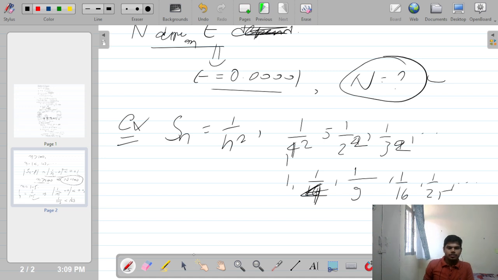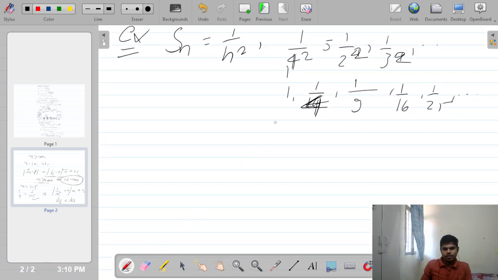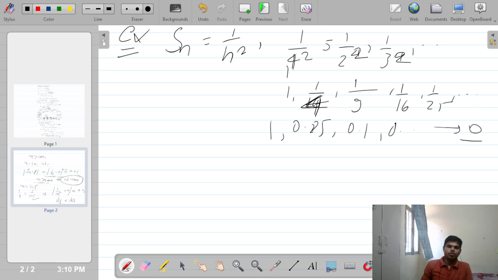So you can get the idea that your sequence is going towards 0. First you will verify by the terms. This is the first term 1, the second term 0.25, the third term about 0.1, and so on. It means it is going towards 0, or you can verify by the epsilon definition also.